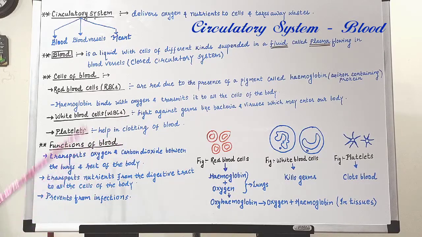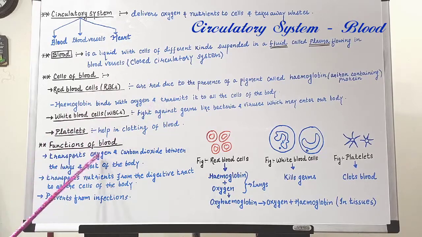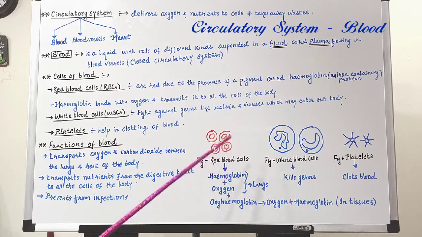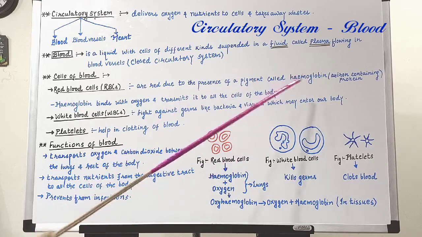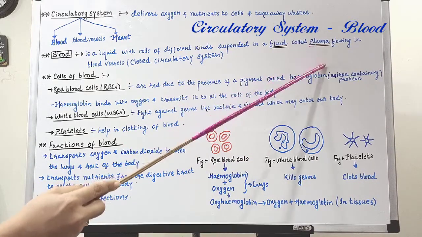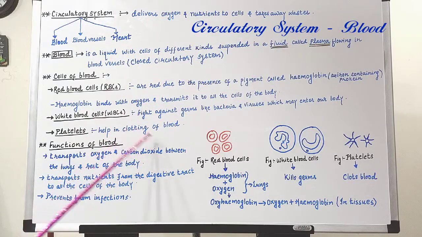Indeed, blood not only carries oxygen but also transports carbon dioxide. Hemoglobin also combines with carbon dioxide to form carboxyhemoglobin and transports it from tissues to the lungs. Apart from this, the plasma of the blood plays a major role in transport of carbon dioxide from the tissues to the lungs. It means functions of blood include the transport of oxygen and carbon dioxide between the lungs and the rest of the body.